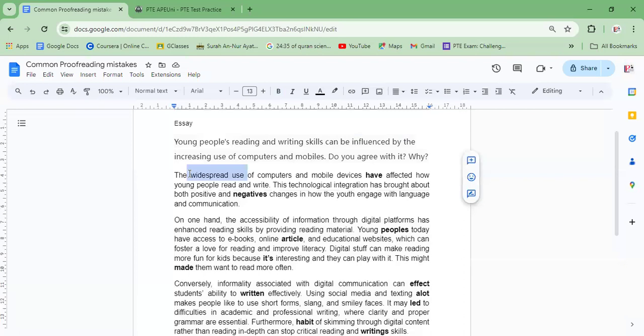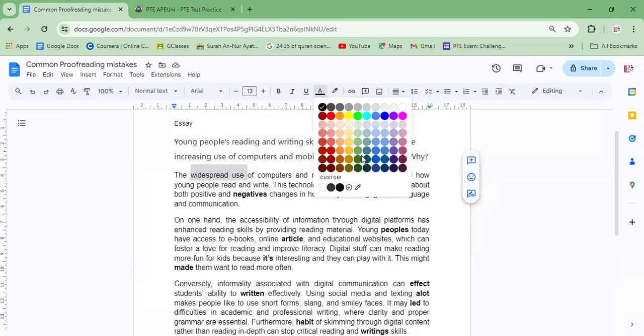If a subject is singular, it's use. So our helping verb is not singular. Have should be changed to has to match the singular subject, that is widespread use.